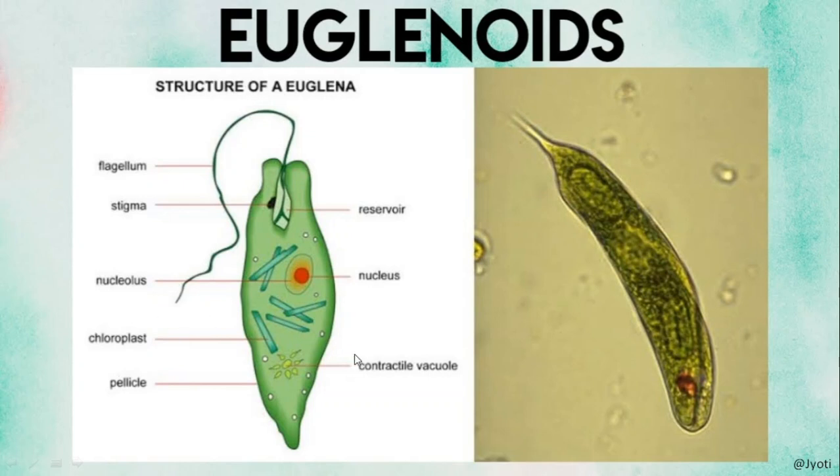And besides that, by changing the shape of the body, this organism can move from one place to another place. And here you can see the chloroplasts, which are similar to those present in the higher green plants. Okay. So this is the example of euglenoids.